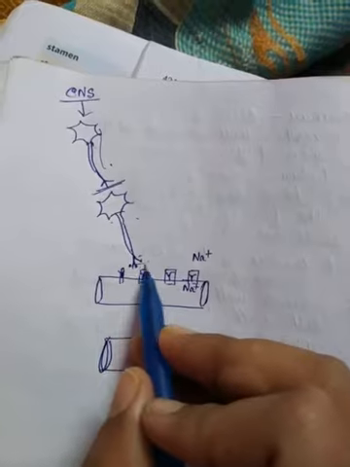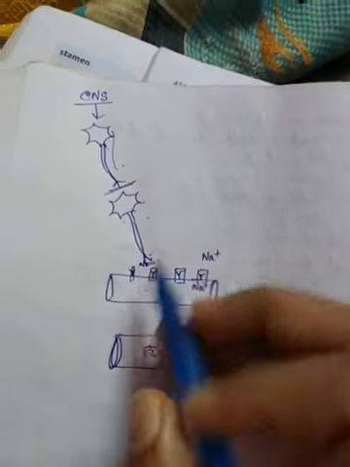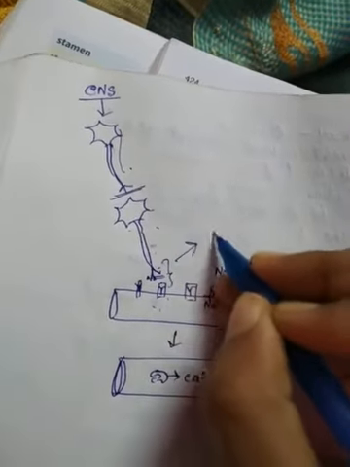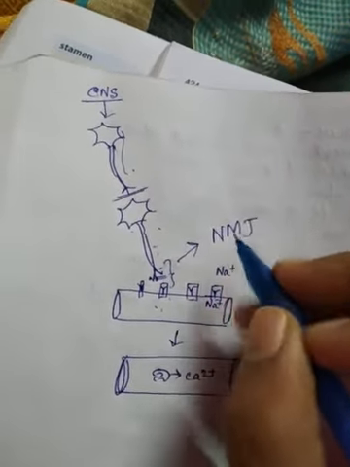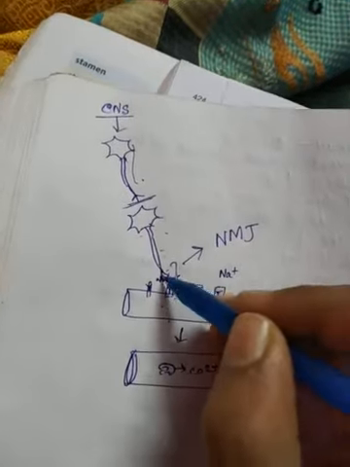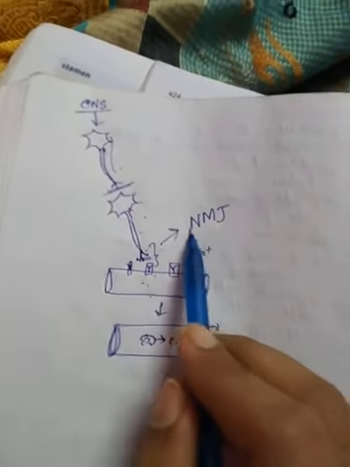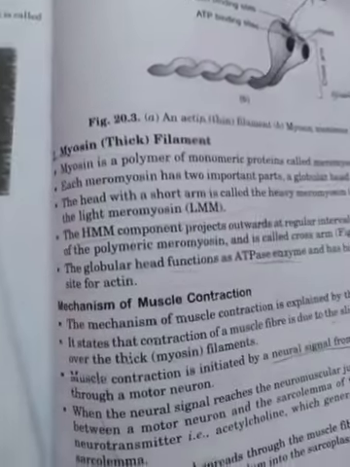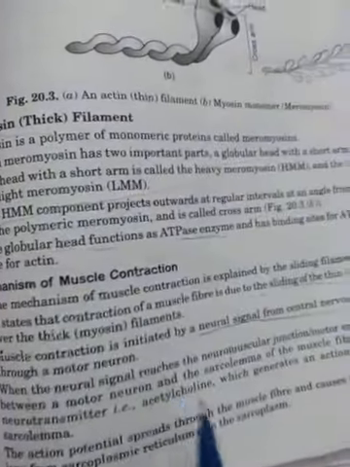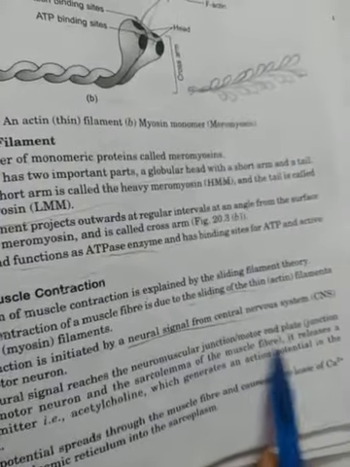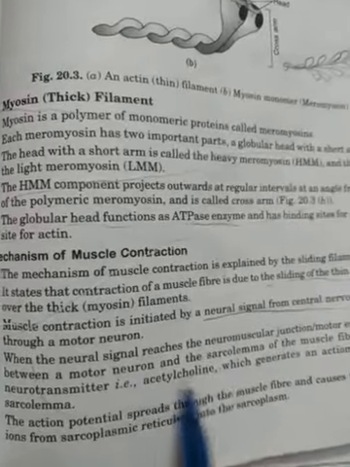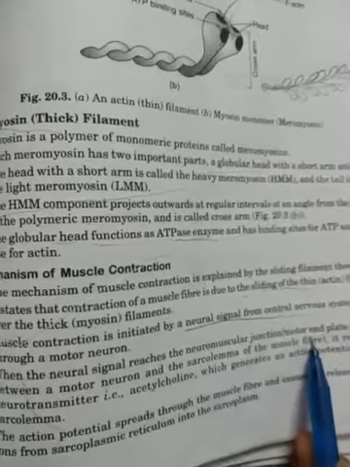Okay, and suppose there is a neural signal, when it reaches the neuromuscular junction. Neuromuscular junction means the gap between the muscle cells and the neuron. In between, a synapse is present, which is called the motor end plate or neuromuscular junction. In the bracket it is written: junction between a motor neuron and the sarcolemma of the muscle fiber.